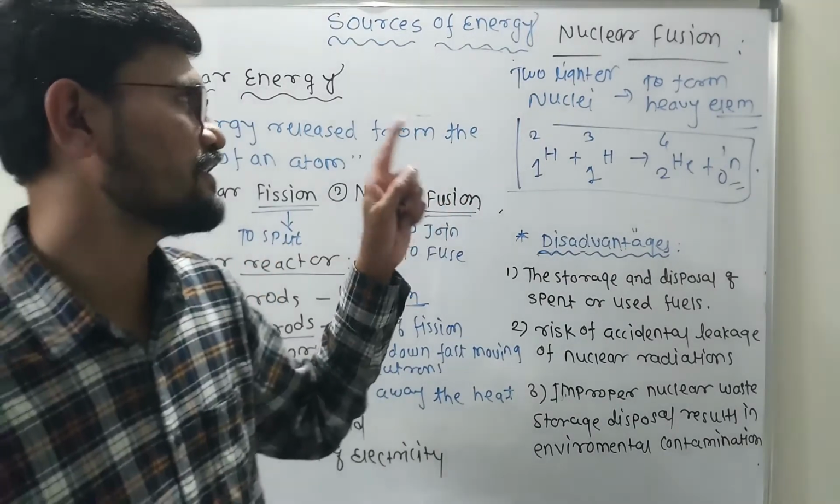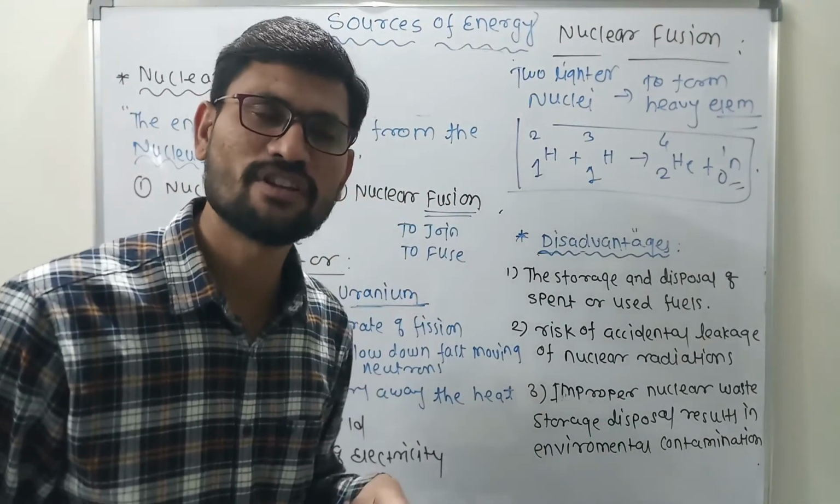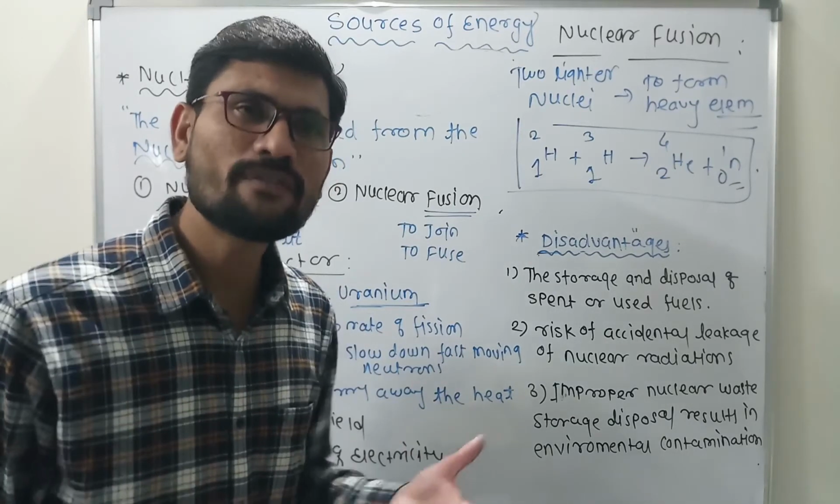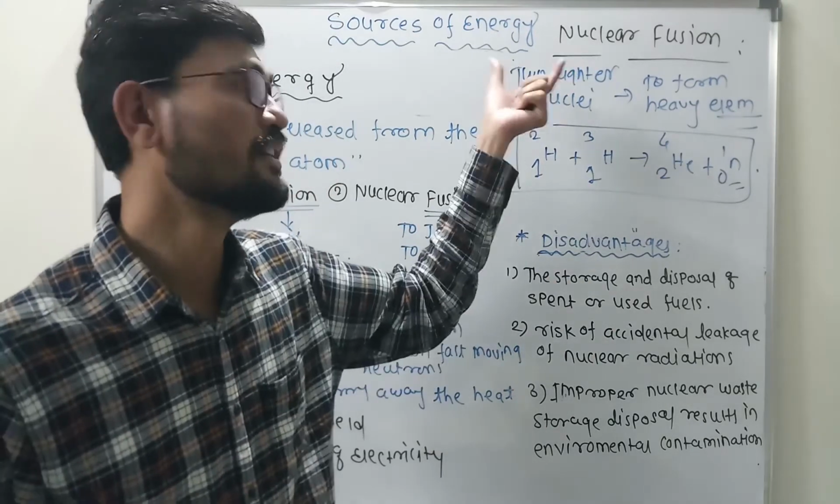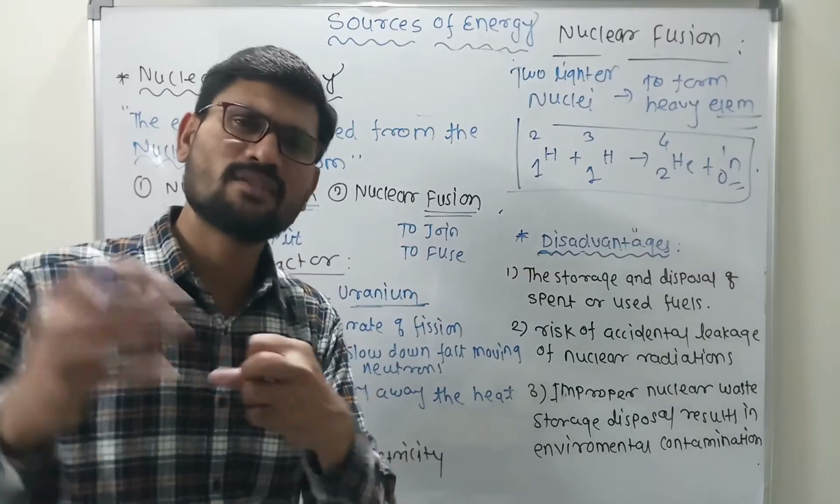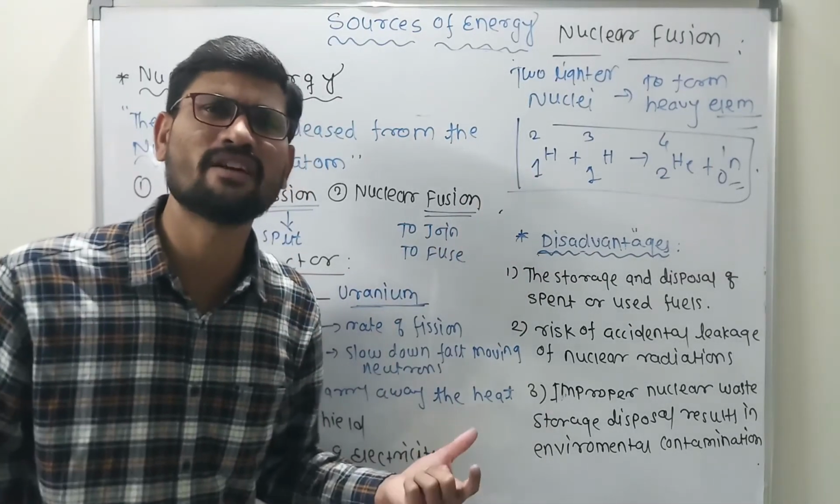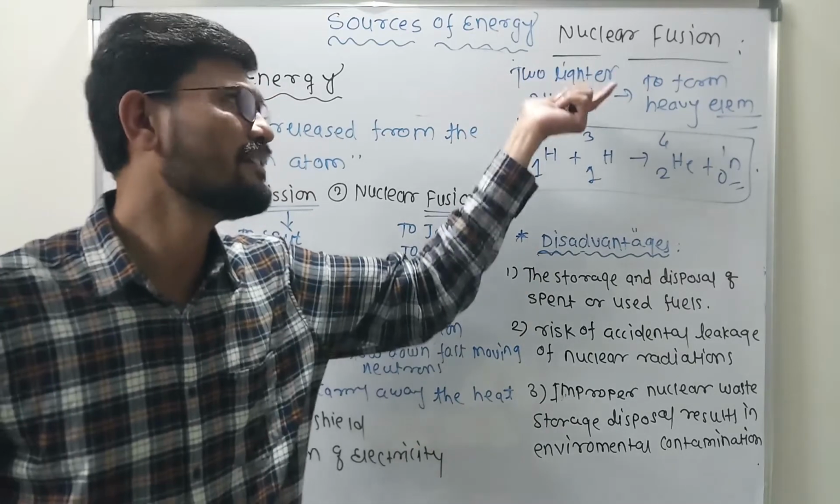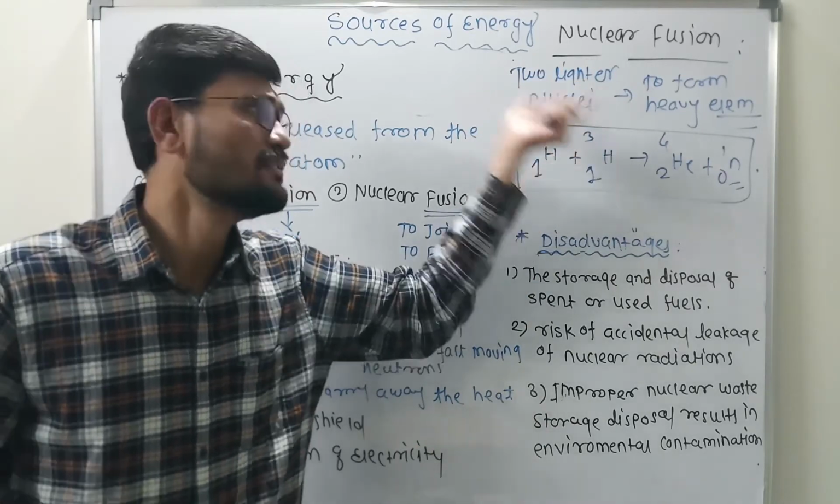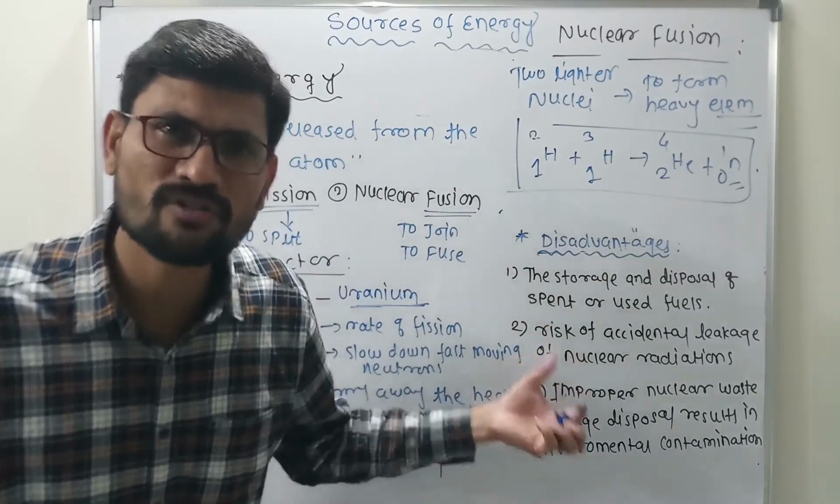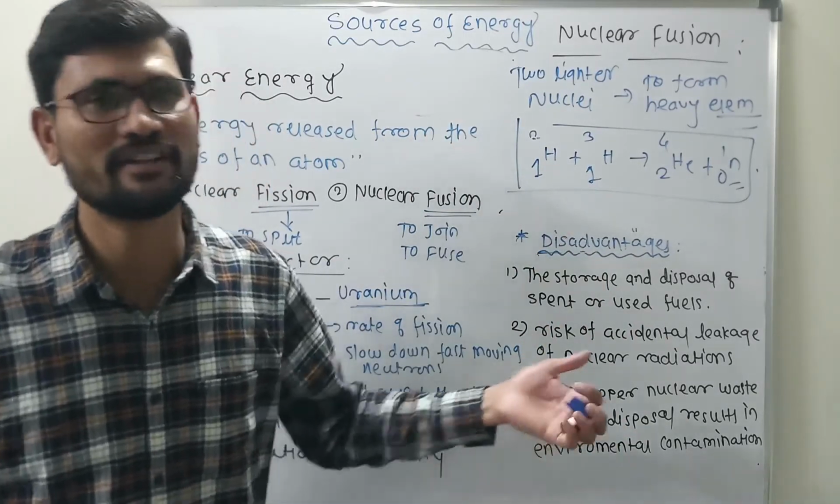And my dear student, this fusion process generally takes place in what? Sun and the stars. The source of energy in the sun and the stars is what? The fusion process. There in the sun, whatever the light we are getting, that light is only because of the energy we have at the sun, and that energy is only because of this nuclear fusion. This process continuously takes place in the sun, and because of that the sun is getting the energy and we are getting the light.